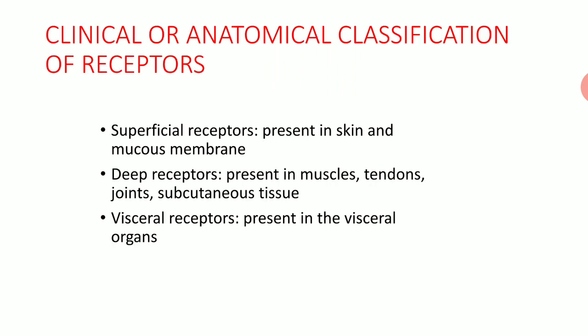Clinical or anatomical classification of receptors: they are classified into three groups. Superficial receptors are present in skin and mucous membrane, deep receptors are present in muscles, tendons, joints and subcutaneous tissue, and visceral receptors are present in internal organs.